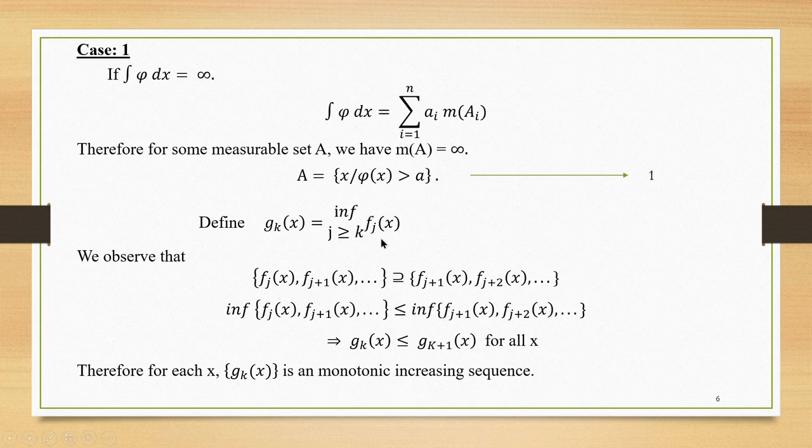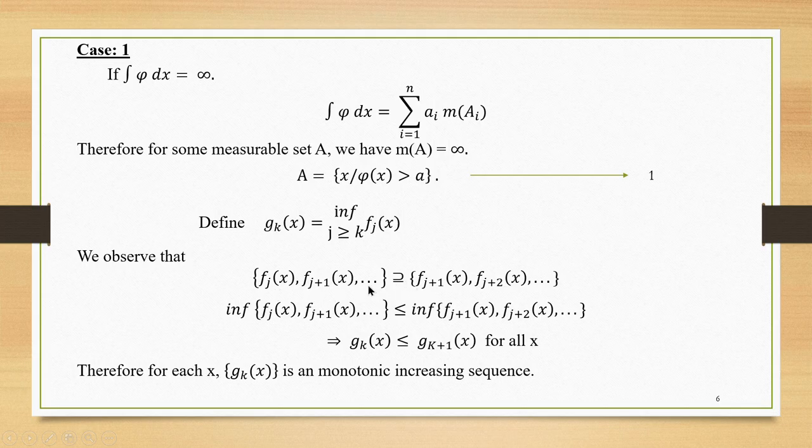Using this sequence of measurable functions fj, we define a new function gk of x, which is equal to infimum of fj of x. First, we are going to prove that this sequence of functions gk is monotonically increasing. For that, we know that this set fj plus 1, fj plus 2 is a subset of fj plus 1.